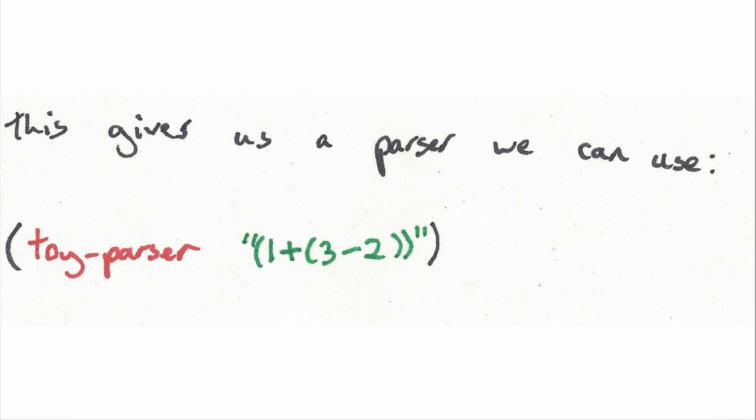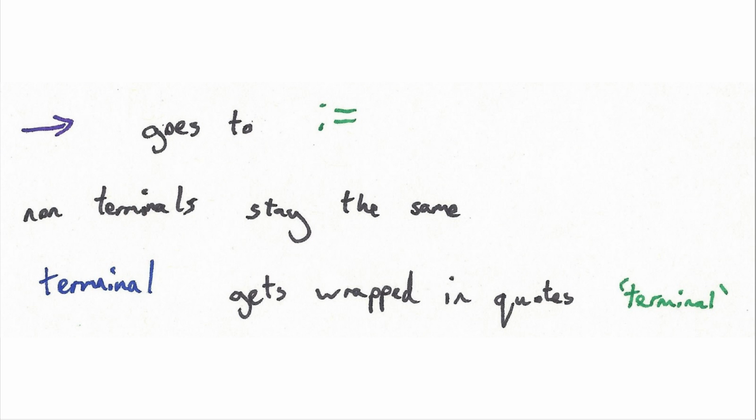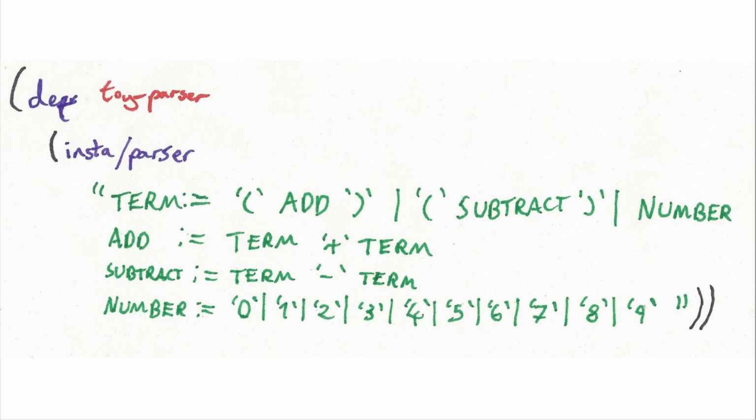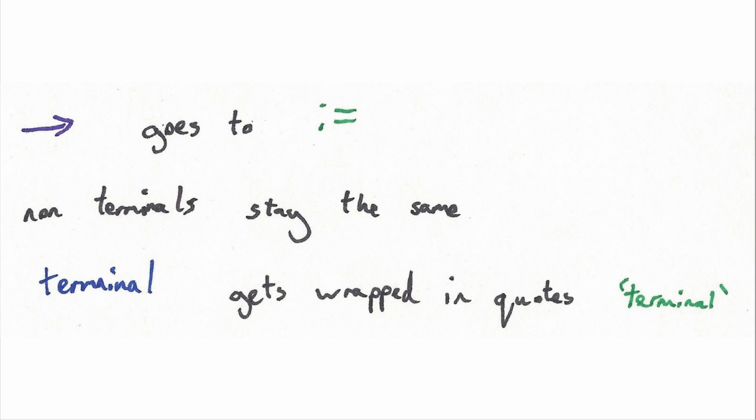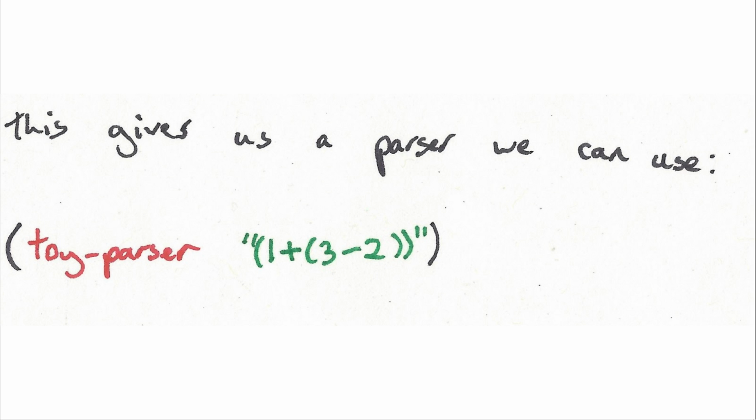So this gives us a parser. We already had something over here. This goes def 20 parser, and it makes Instaparse. This is the library. We refer it as insta, and then it has a function named parser. Isn't that great? It's so witty. And you have Instaparse, you pass it this string, and it makes you a parser. And it's a record which has a function that you can call on a string. And I call that function on a string. This should give me a nice parse tree.